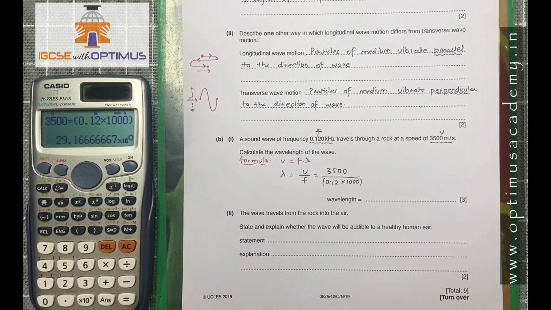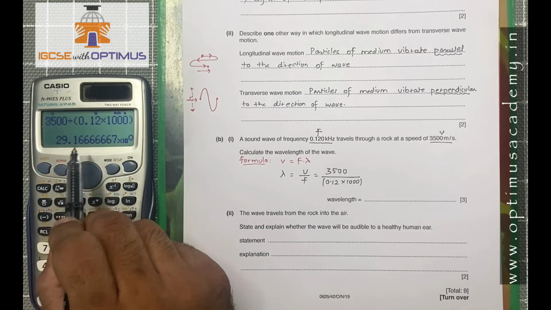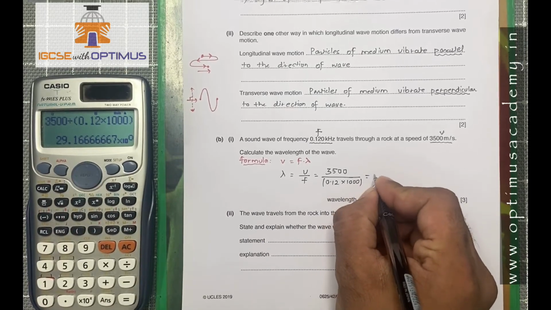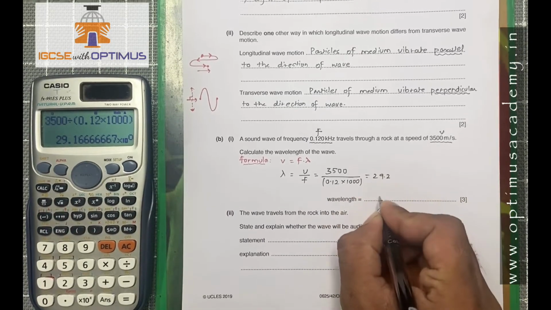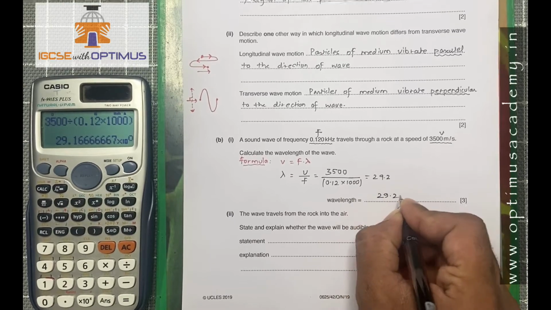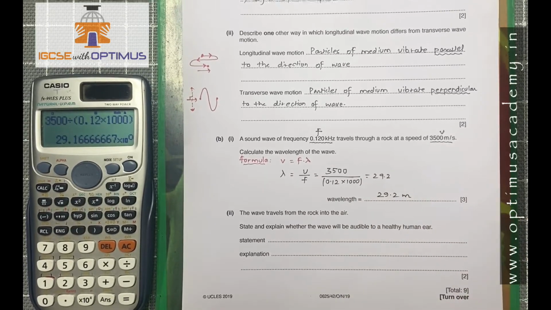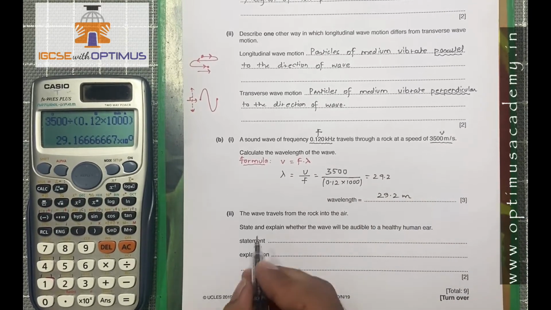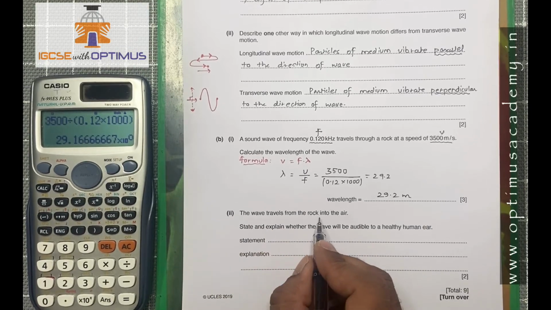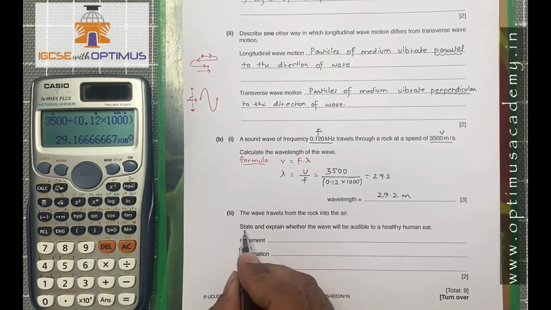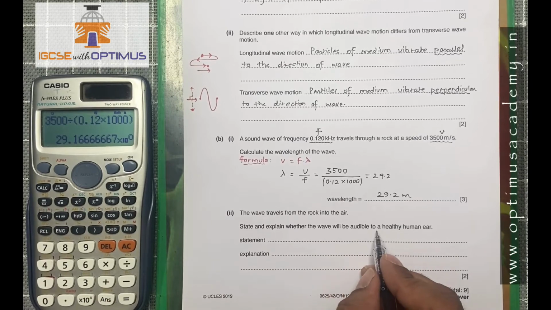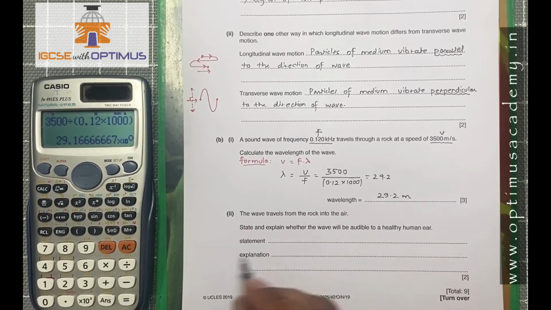The answer is 29.16. So you can write 29.2 meter. That's the wavelength for the wave. Next, the wave travels from the rock into the air. State and explain whether the wave will be audible to a healthy human ear.